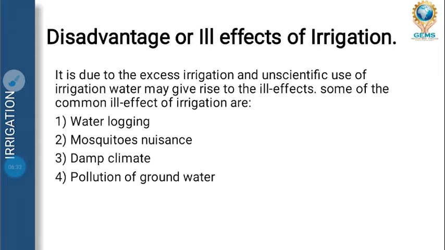If you over irrigate, water logging is a problem. If a land does retain the water above, that will cause a problem. And mosquito nuisance, damp climate, pollution of groundwater. So these are the ill effects of over irrigation. If you do irrigation continuously, there might be these problems.